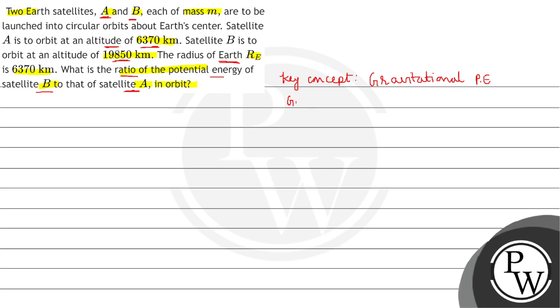We are given the altitude of satellite A from Earth's surface as 6370 km, and for satellite B it is 19850 km, and the radius of Earth RE is 6370 km. We have to calculate their ratio of potential energy, that is U of B by U of A.